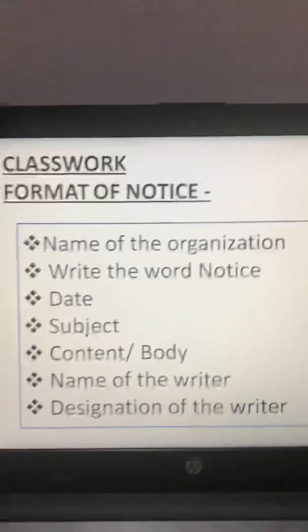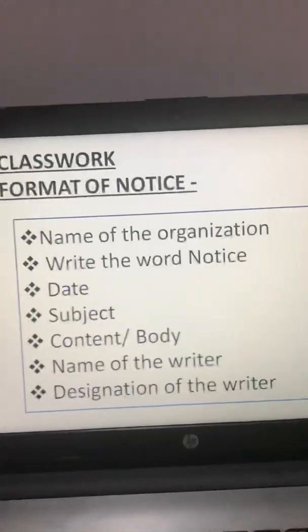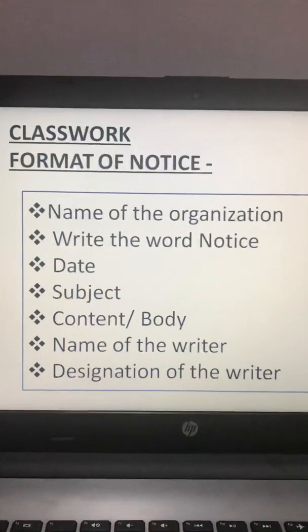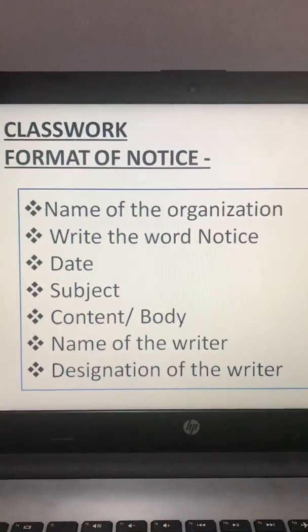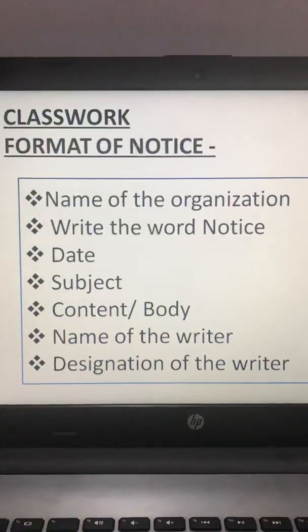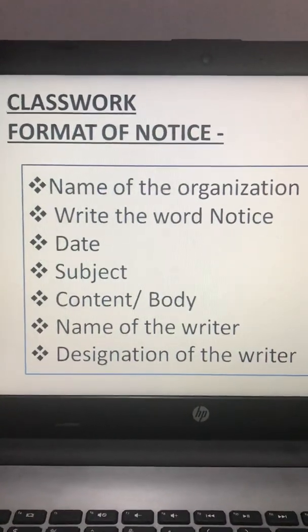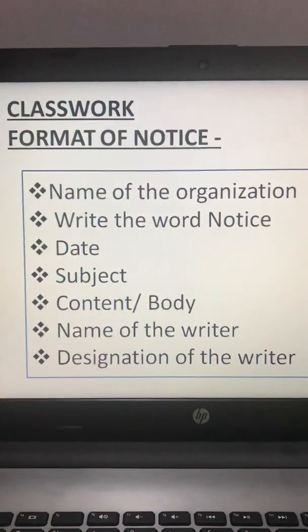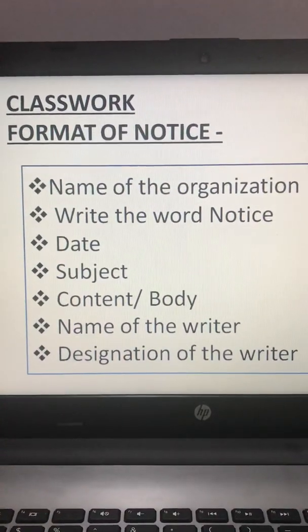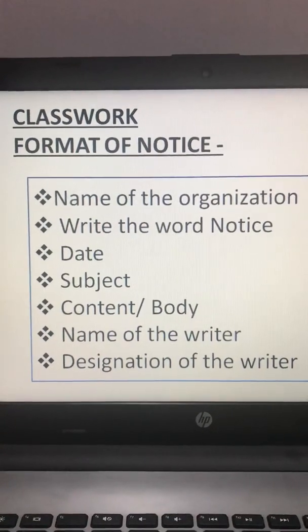Fine. Again, let me tell you, notice is always written in the box. So this is the format that you have to write in your classwork. First, name of the organization. Then you have to write the word notice. After that, date. Then subject. Then content or body. Then name of the writer, and at the end, designation of the writer.